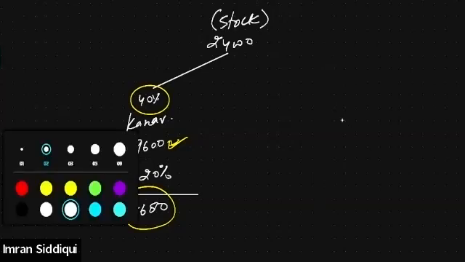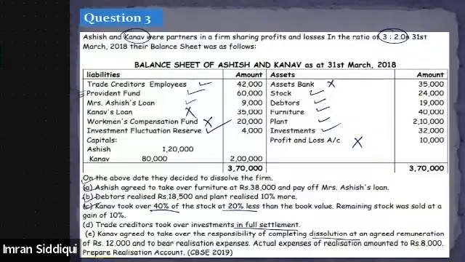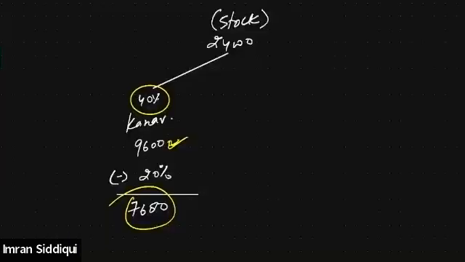No. Okay then. So now the question also tells you about the remaining 60% stock. Read the third adjustment. It says that the remaining stock was sold at a gain of 10%. How much is remaining, guys? If 40% is taken over by Kanav, then how much is still remaining? 60%.